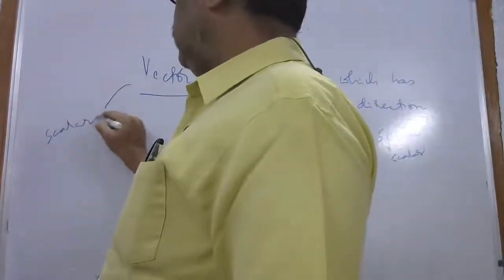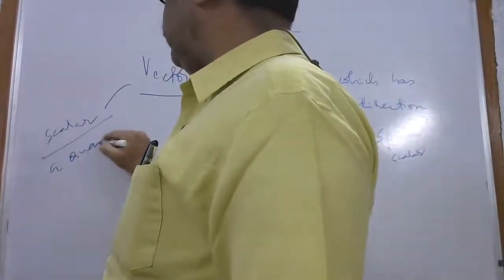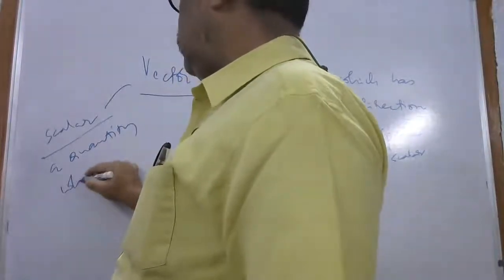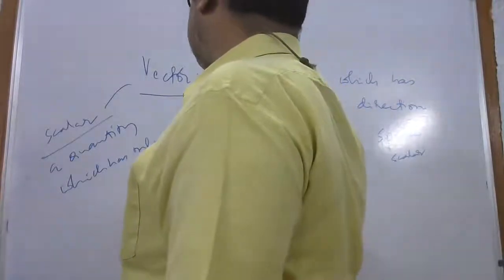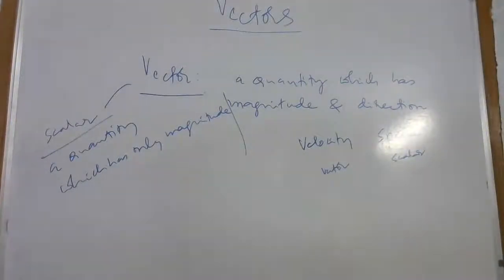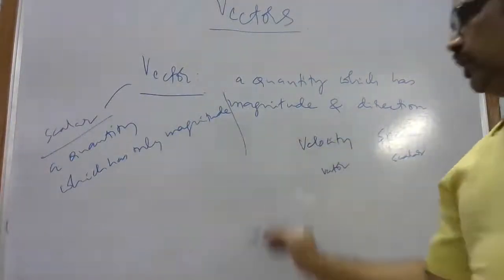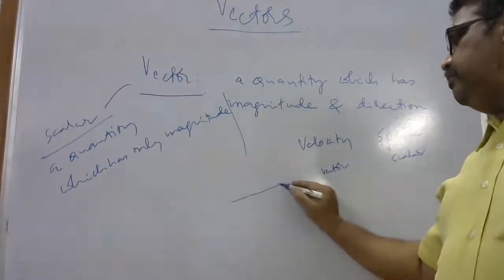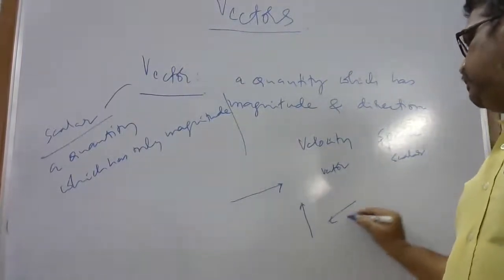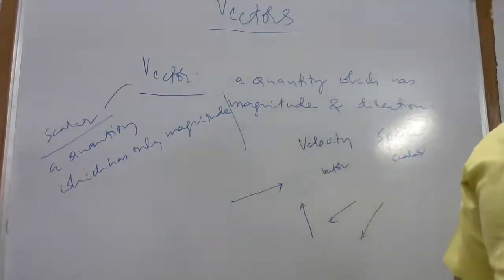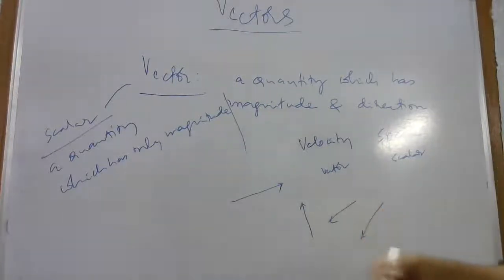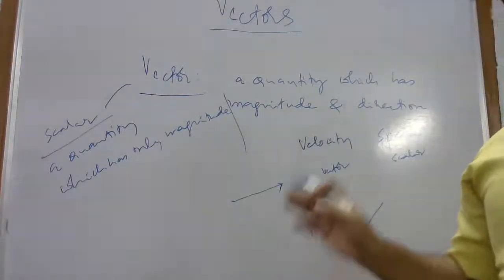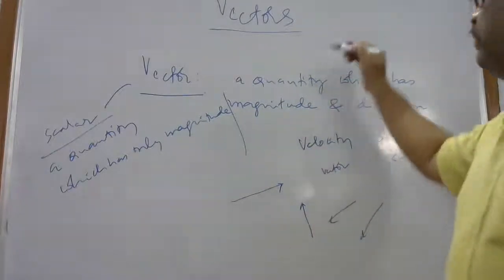What is a scalar? A quantity which has only magnitude. But what is missing here? What is missing in a scalar? Direction. Direction is not there. But in the case of a vector, direction is also there. So direction is indicated by an arrow. Like this, like this, like generally. Right or not? Direction is indicated by an arrow. Already you know it in traffic signals or in direction maps. Direction is indicated by an arrow.